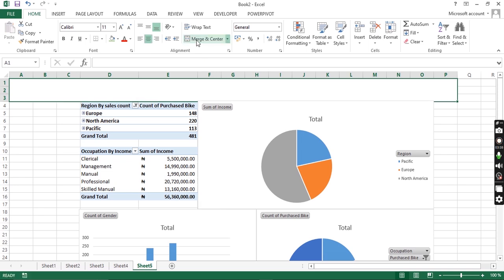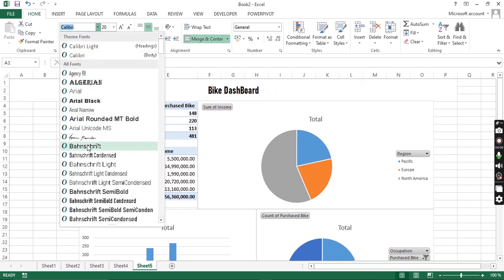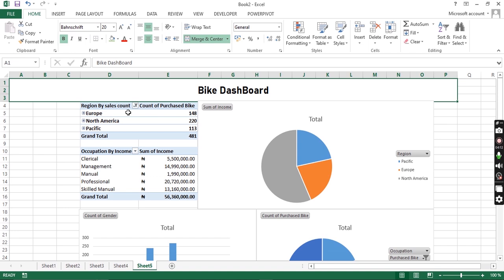After which we did our dashboard merge and center. Then we move this, align to the middle. Then we now put our company name. Okay, so let's call it Pat. Is it dashboard by something? Whatever, any name you can come up with. Dashboard. Then we increased the font size, made it bold. You can change the type to whatever type you feel like. This one is up to you. Then the color, put this background color.